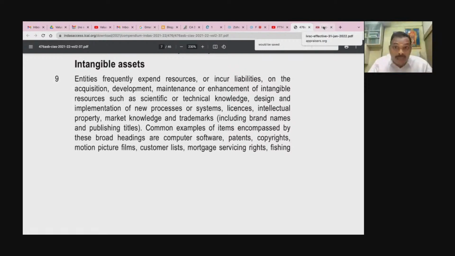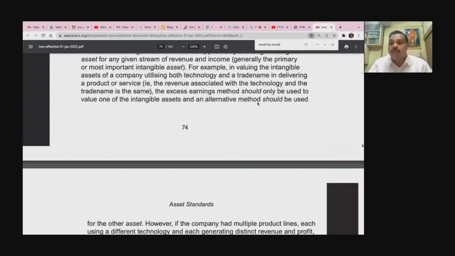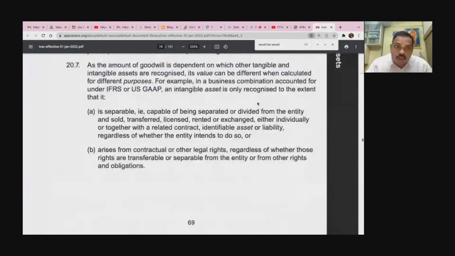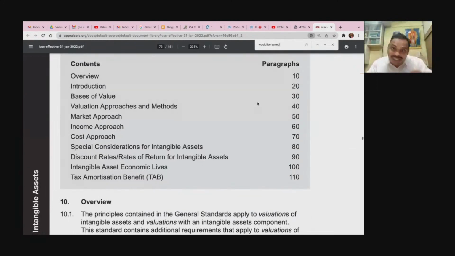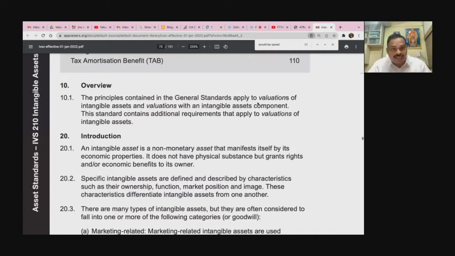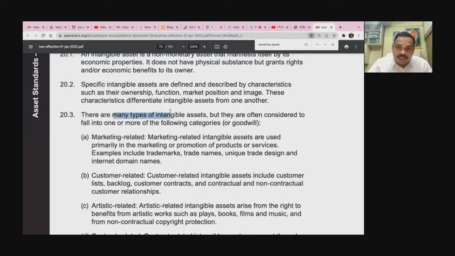Okay. But your Indian accounting standard, they don't classify. But your ICA RVO valuation standards and your IVS 210 intangible asset, they do the classification. Okay. And it is classified. There are many types of intangible assets, but they are often considered to fall into one or more of the following category or goodwill. Okay.